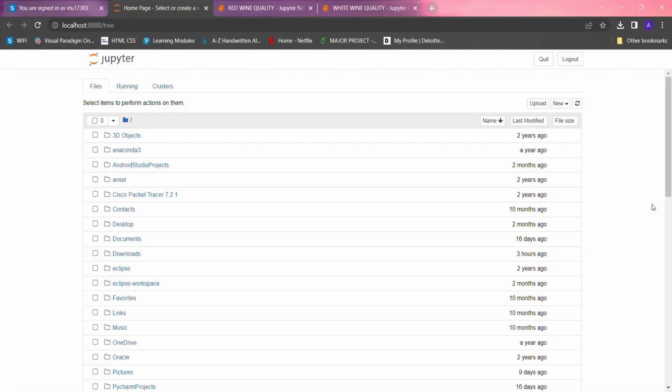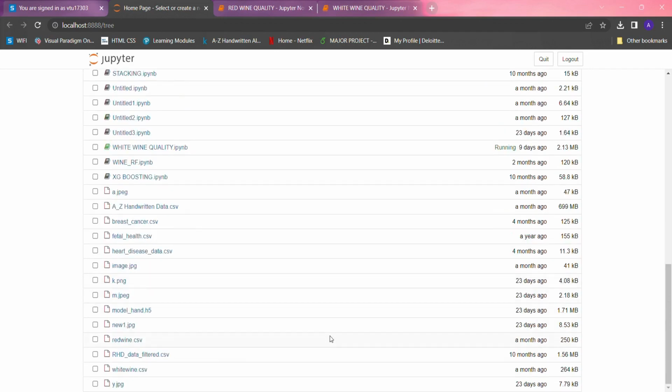Now let's jump into the implementation part of our project. Here we are using Jupyter Notebook for the implementation of our project. For this we need to pre-install the latest version of Python and the Anaconda prompt, and Jupyter Notebook comes with the Anaconda prompt. Here is the home page of the Jupyter Notebook. Here I have already uploaded our red wine dataset and the white wine dataset.